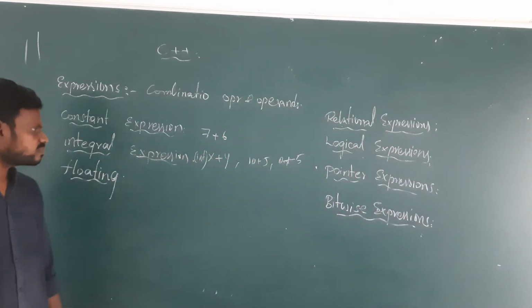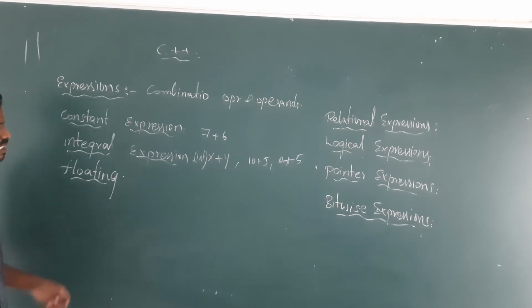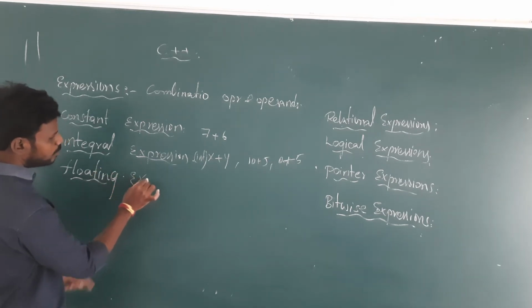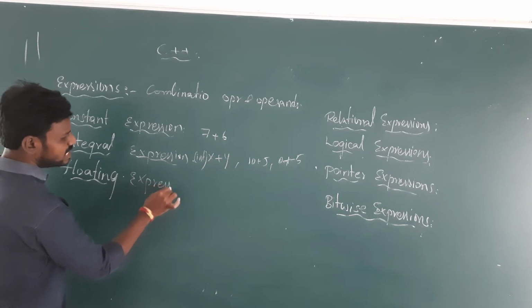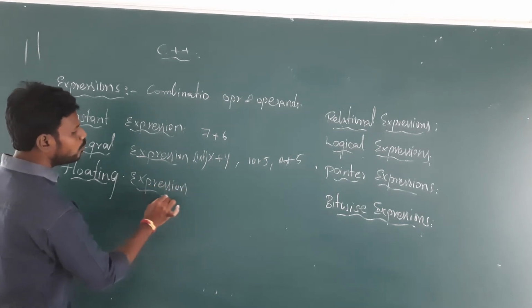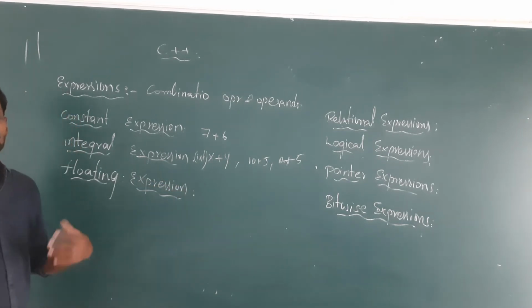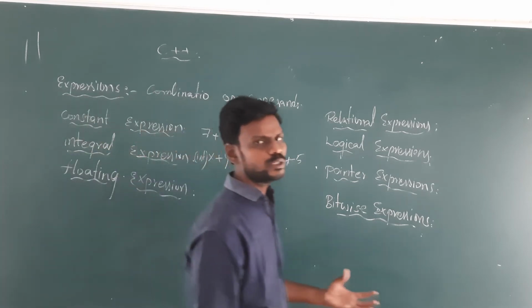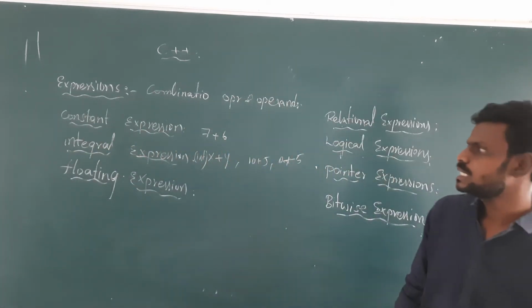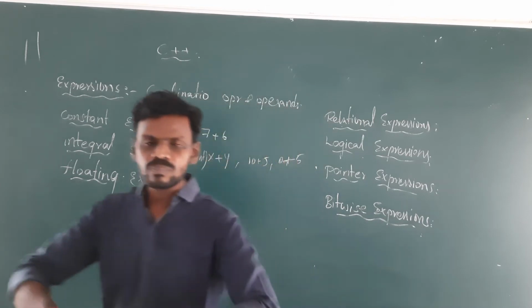After this, we have floating expressions. This is quite the opposite of the previous one. In these expressions we generate floating outputs, or real number outputs, with decimal points that come after performing the operation.